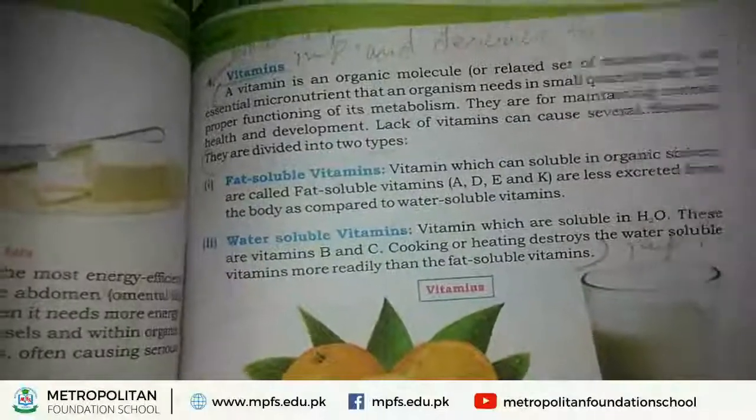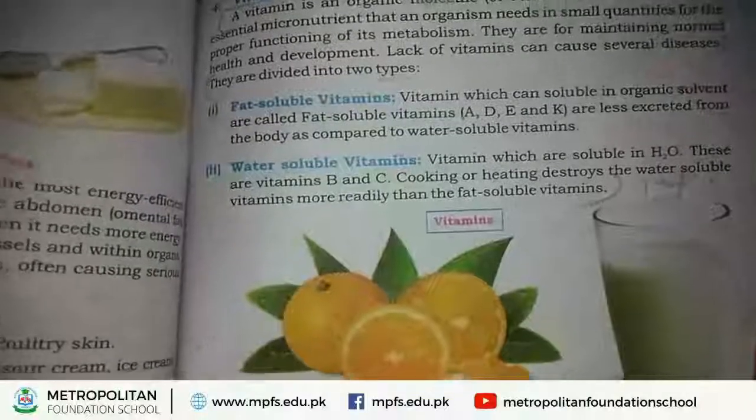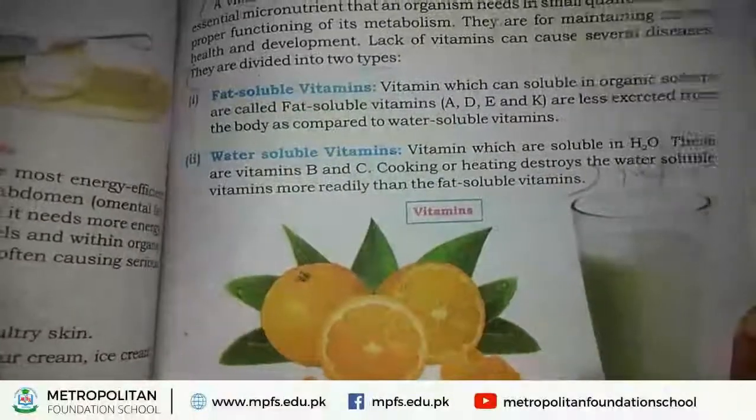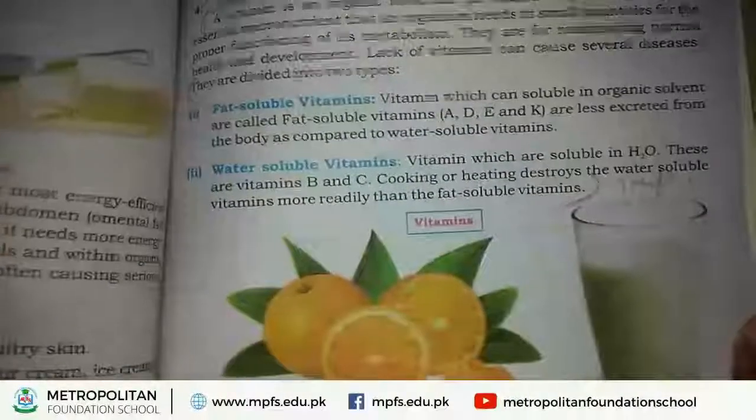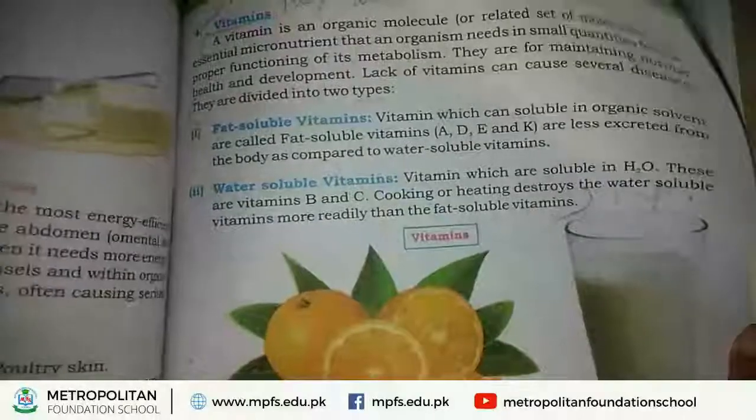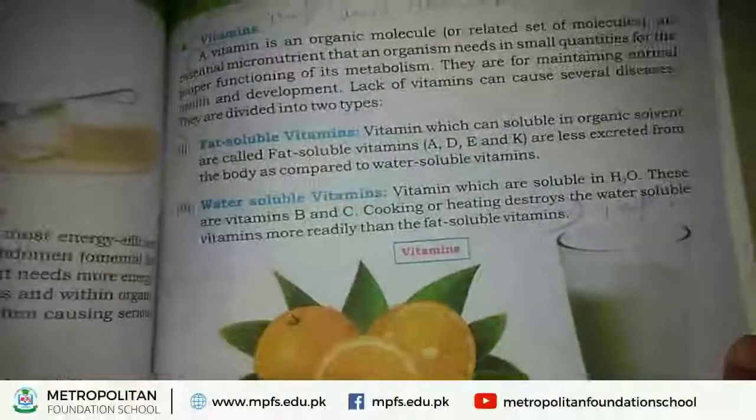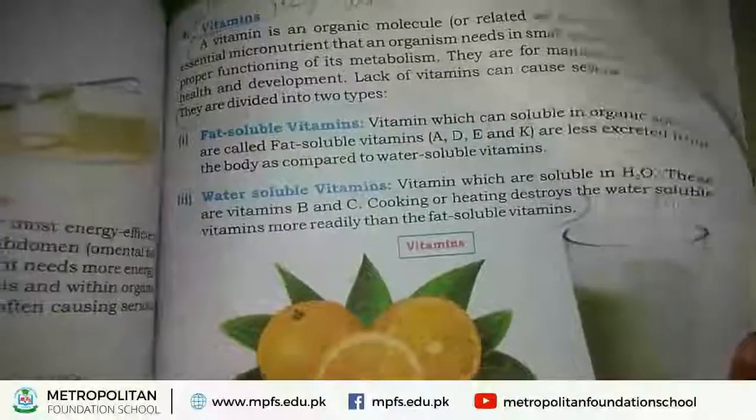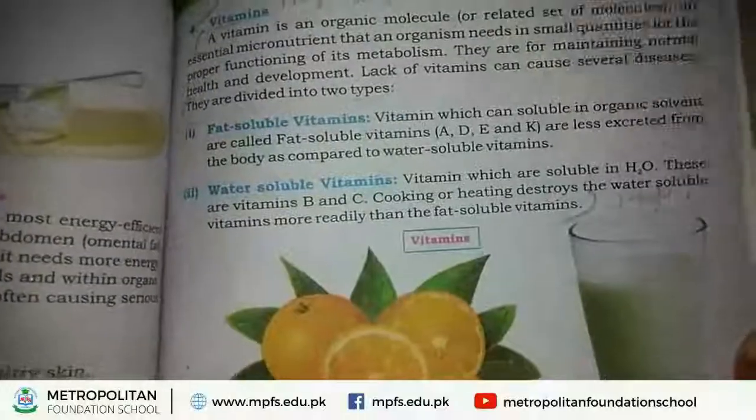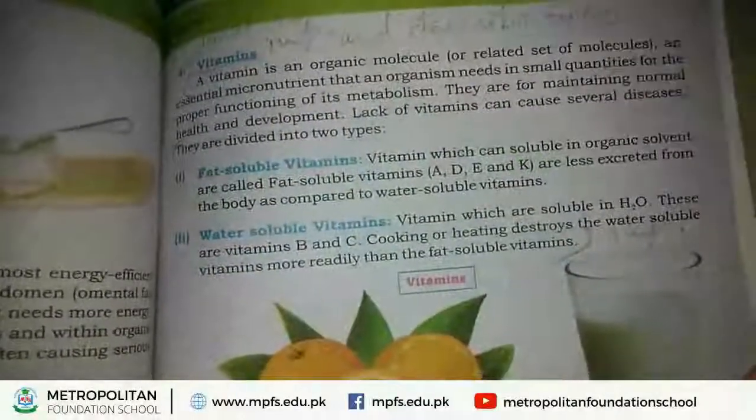The second category is water soluble vitamins. What are water soluble vitamins? Water soluble vitamins are those which are soluble in water, as the name indicates. It means those vitamins which are soluble in water are called water soluble vitamins. Examples are vitamin B and vitamin C.